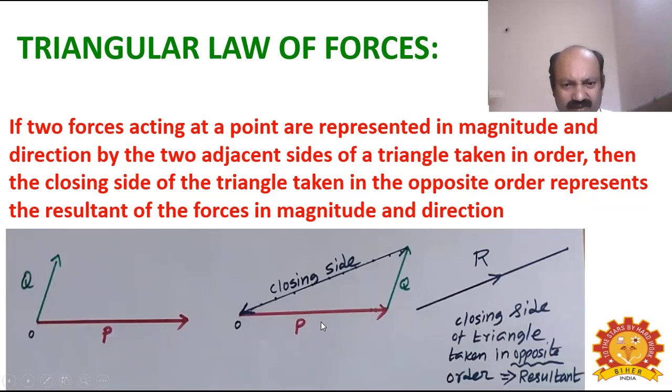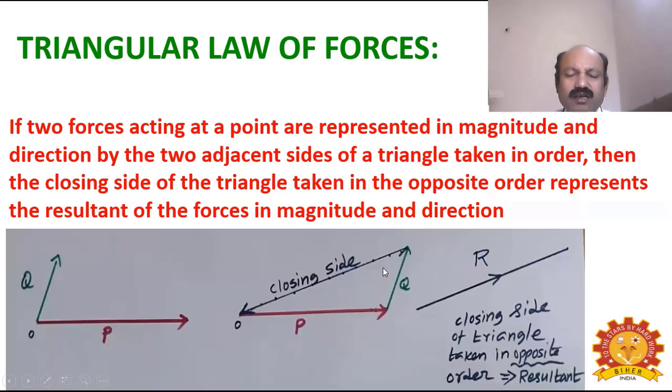Then at the end of the line, you have to draw a fresh line parallel to the direction of force Q. So you get the second side of the triangle. Then from the closing point of Q, you join it with the starting point O again. Now you get one line, and that line is the closing side of the triangle.